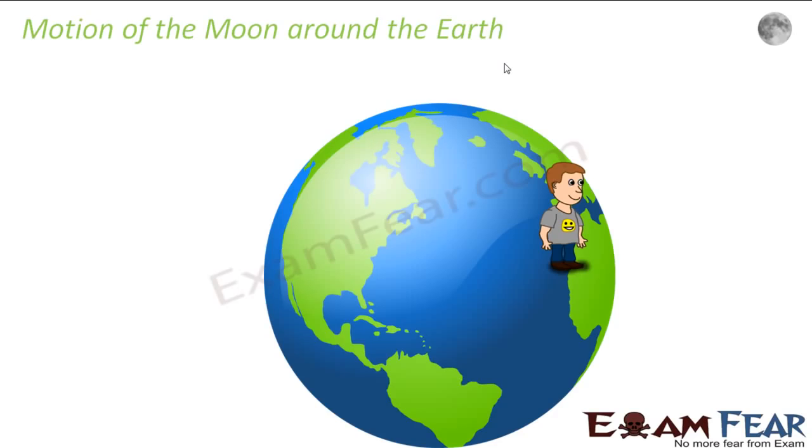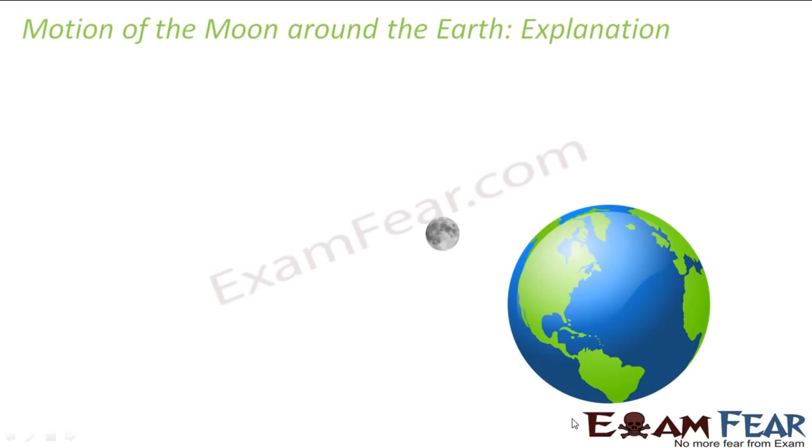of the moon around the Earth. So how was the motion of the moon around the Earth explained? Now the thing is that the movement of the moon around the Earth happens in a kind of circular path. Not exactly circular, kind of an elliptical path. Now, if the Earth had not been attracting the moon, in that case, the moon would not have moved along this path. It would have moved along a straight line path. How? Let us look at this example.